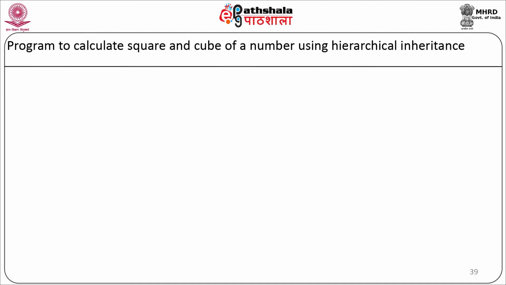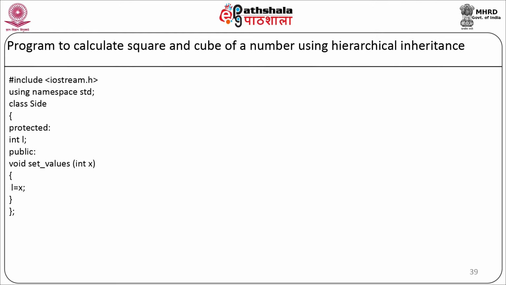Now let's see a program to calculate the square and cube of a number using hierarchical inheritance. Here we are going to define three classes. The main class is side, which will be inherited in a class square and in a class cube. In class side, we will have one protected data member integer i. In public, we will have one member function void set values. It will accept the parameter as integer x and it will be assigned to the data member i equal to x. Our class will end.